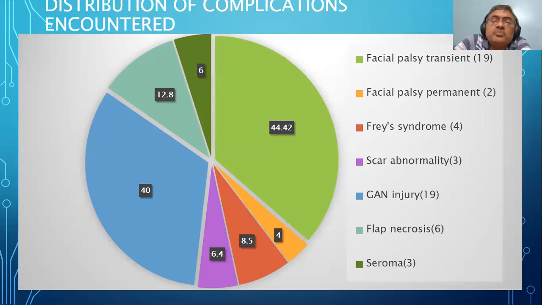Okay. The point here is that 19 patients is 44 percent. What does it tell you? The most common complication is facial nerve palsy. No, that is right, but not just facial nerve palsy. The word which is most important is transient. What does it mean? It means that in 44.4 percent, approximately 45 to 50 percent of patients, after parotidectomy, very good, develop transient facial nerve palsy.